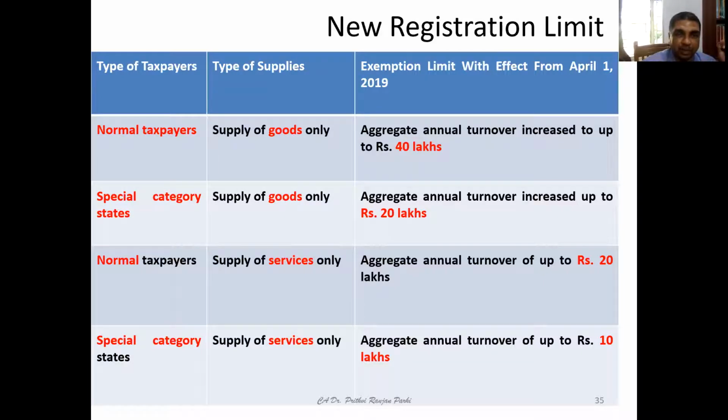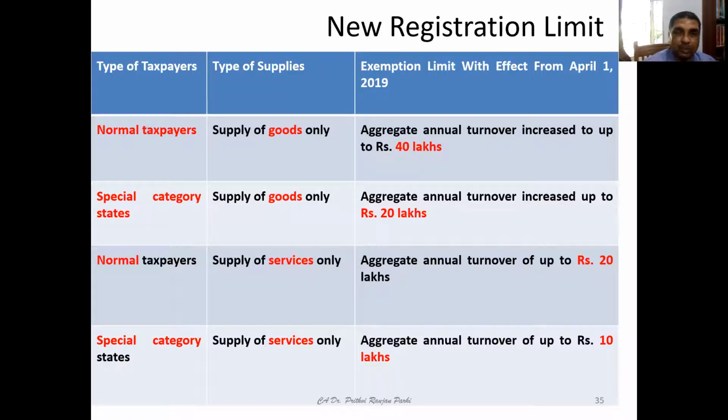For a normal taxpayer who supplies goods only, and you have understood the meaning of goods, when I say goods only, if incidentally he is providing some services where consideration is received in terms of interest and discount, that will also be regarded as supply of goods.